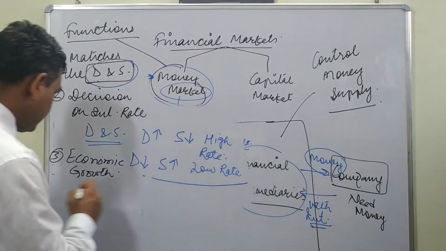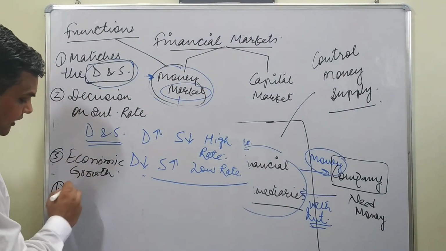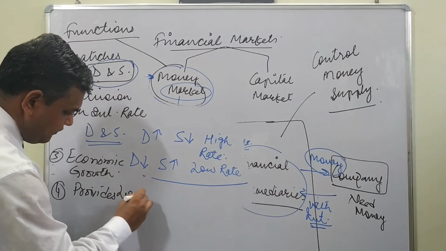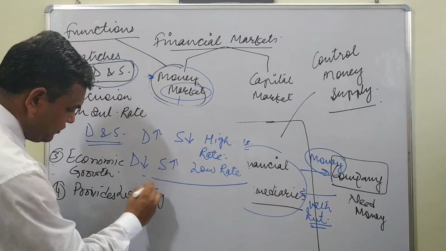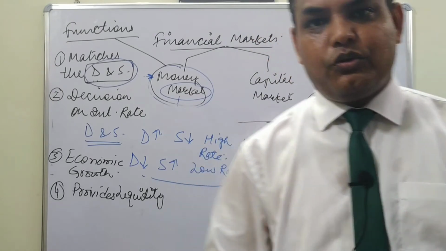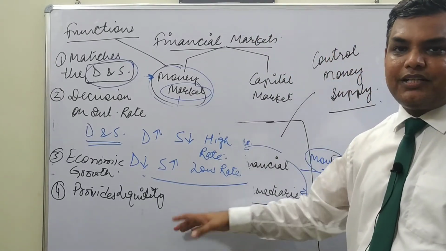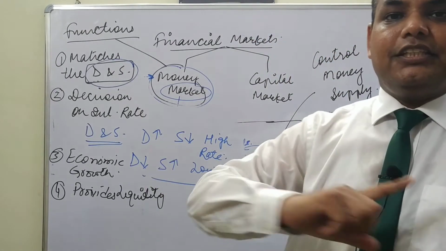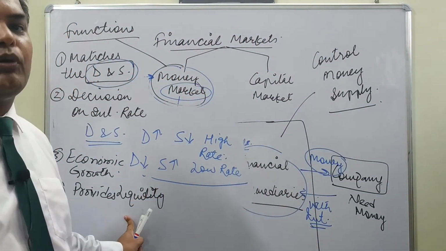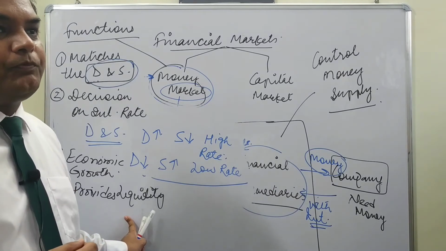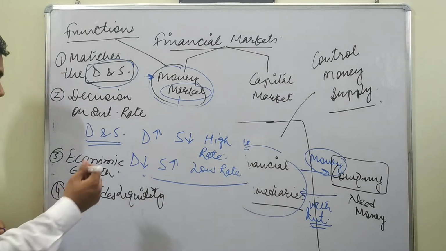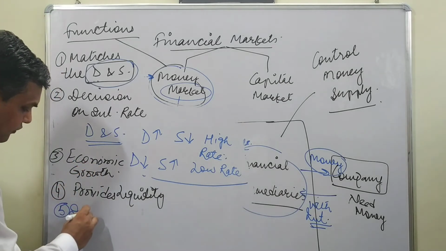Now, as we discuss the fourth function, it provides liquidity. Like when you need money, you redeem your instruments and people will get money. Those who need it will get it, those who have a surplus will give it. In turn they sell to each other, all these matter, and it provides you liquidity. The fifth and most important aspect, which our RBI governor has been doing so far, is called implementation of monetary policy.